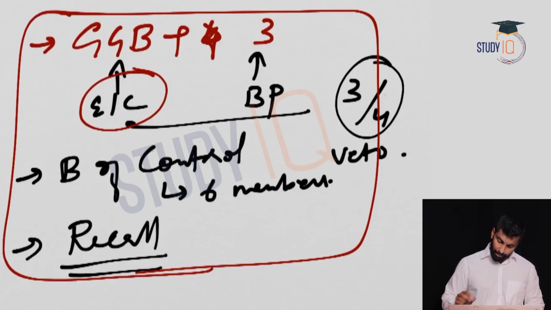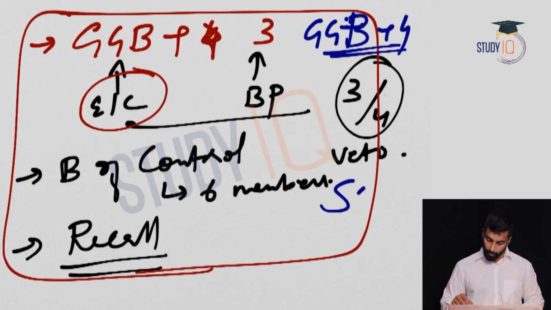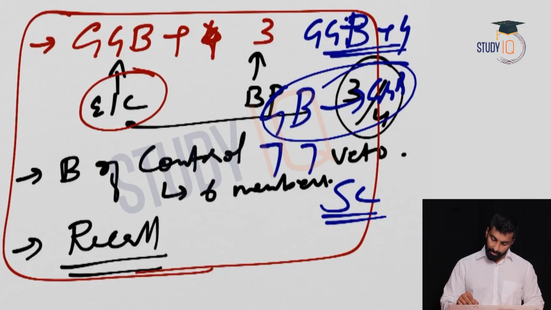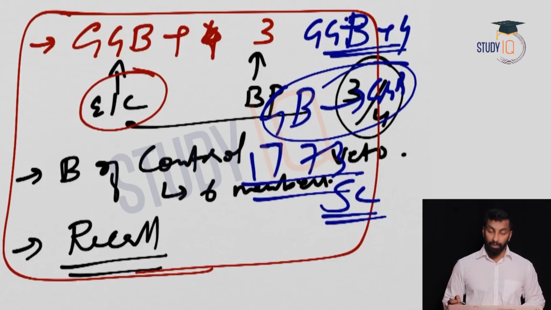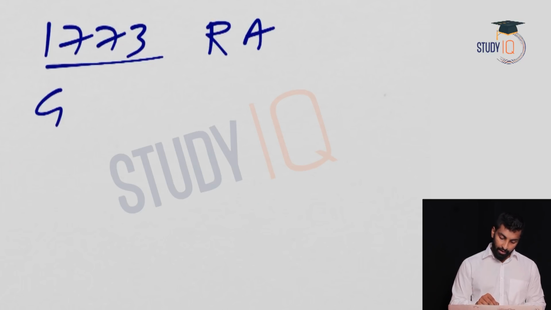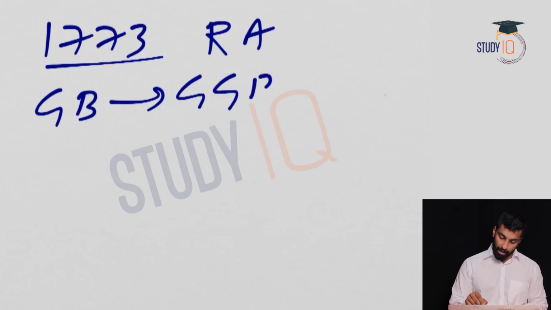Now Regulating Act, quickly again, what was the first one? Governor General of Bengal plus 4 member, then there was a Supreme Court. Now Governor of Bengal became Governor General of Bengal through Regulating Act of 1773. So these are the points that we have discussed under Warren Hastings. So a quick recap again. So we started with 1773 Regulating Act, right? First point, Governor of Bengal became Governor General of Bengal.